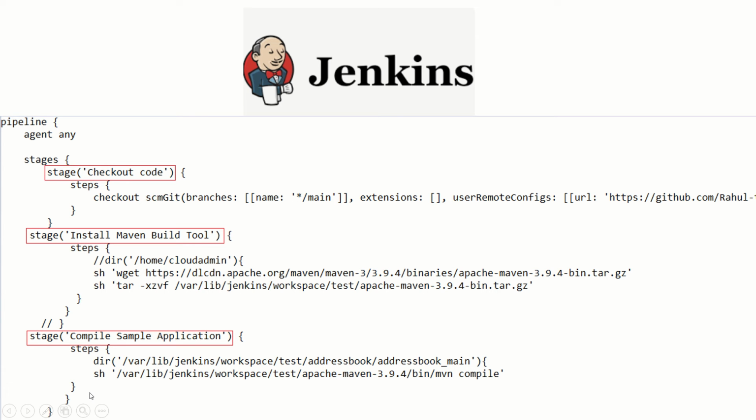In the third stage, we'll compile the application. We'll just use the command mvn compile from the bin directory of the Maven package, and we'll execute it from the directory where we have our pom.xml file. By default, our Jenkins home directory is /var/lib/jenkins. Inside that, I'll create a project in Jenkins with a test name, and our pom.xml is present under addressbook/addressbook_main. We can only execute these Maven related commands where the pom.xml file is. That's why I have used this dir block, so that every time I don't need to do cd, I just define that I need to execute this compile command from this directory.